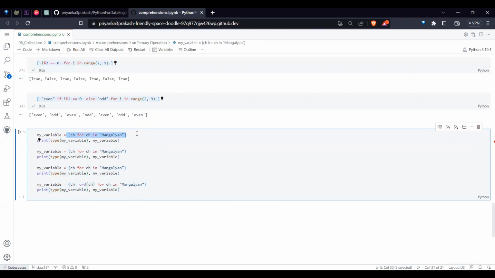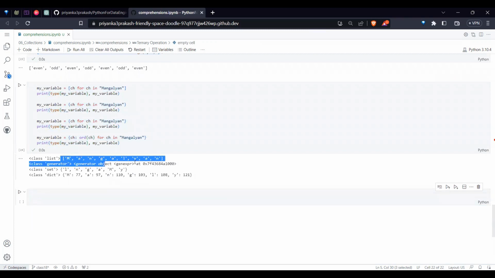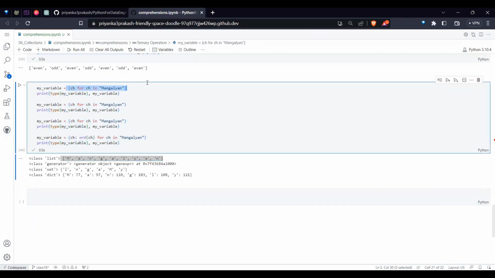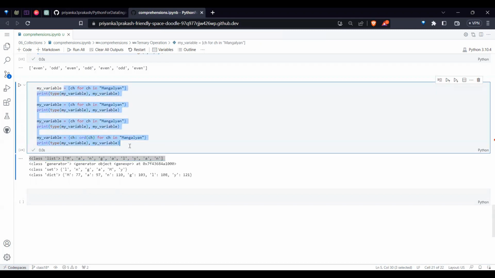First time I used square braces. Next time I used parentheses like a tuple. Next time I'm using set braces, which is curly braces. And for a dictionary we use a colon with the same thing. So the structure is like a dictionary, a tuple, a set, like that. Now we see the result. In the first case, whenever you're using a list comprehension, it is called a list because the ultimate result is stored in a list. So this entire process of rewriting a for loop in a single line is called comprehension.